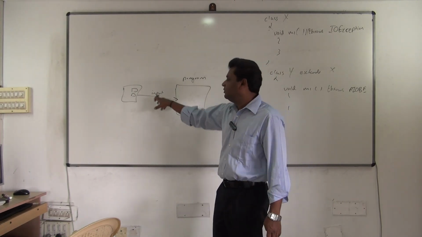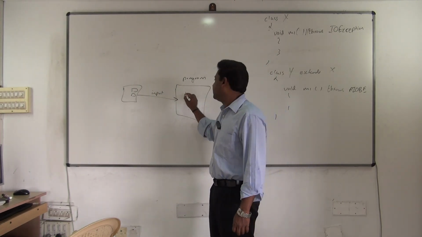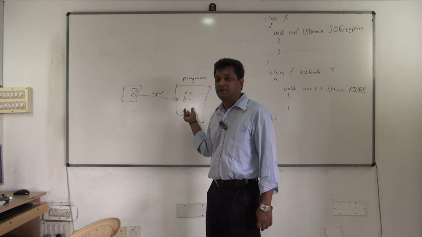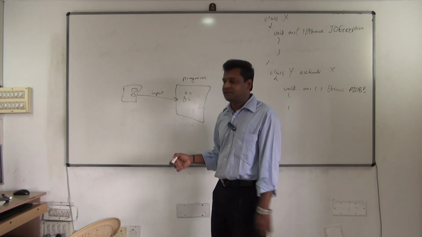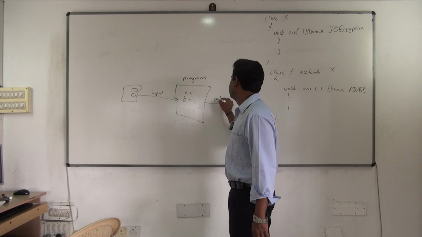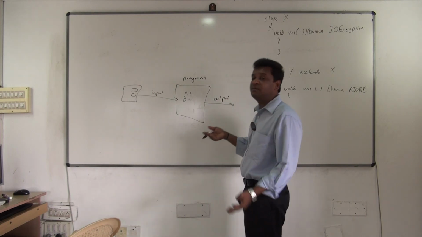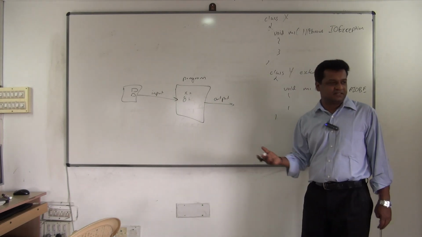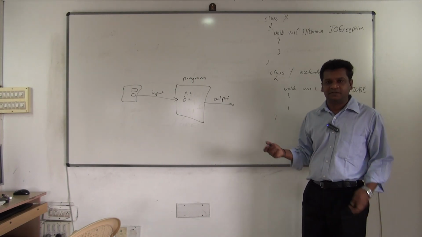What happens? You'll get the input. The value will be stored in some data types. You'll process it, and then what will you do? Output. Again, you'll be doing output to some device like the console and all that. So this is what input, output is.